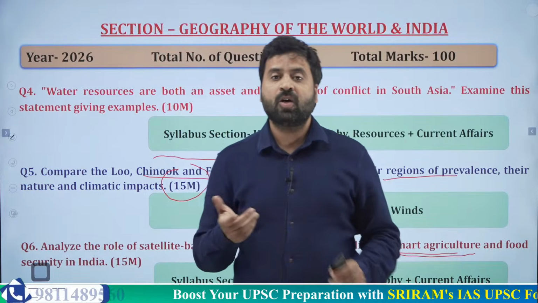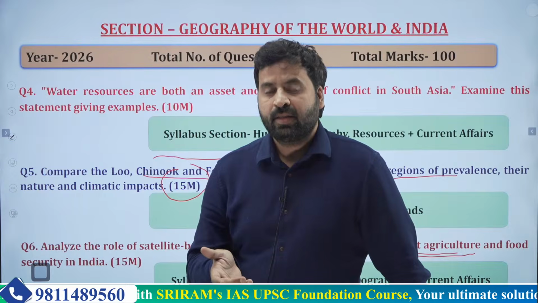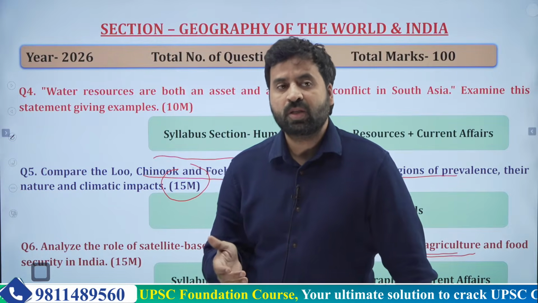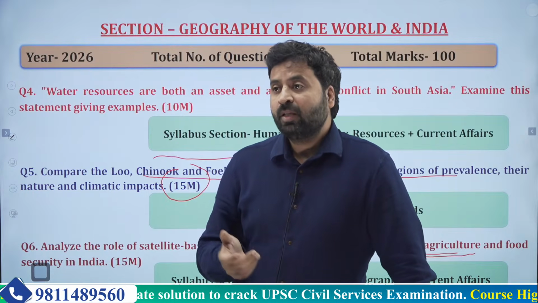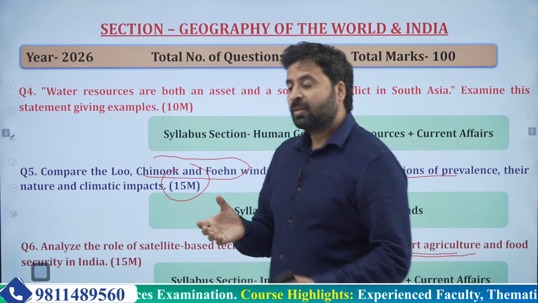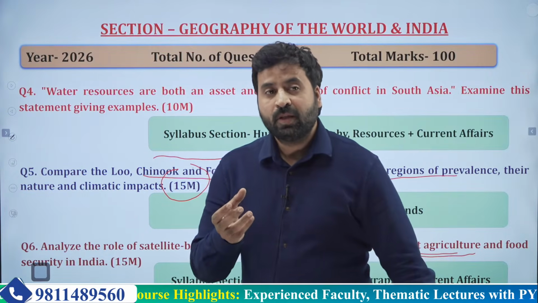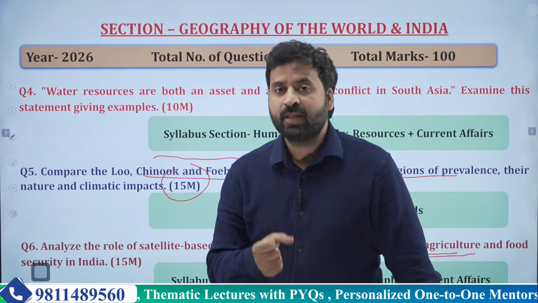Now again, if there is any kind of climatic hazard that has occurred, some cyclone or some attack of pests, then how much crops have been destroyed. Then we have different schemes to help the farmers, like what type of soil moisture is there, what type of nutrients are there in the soil.